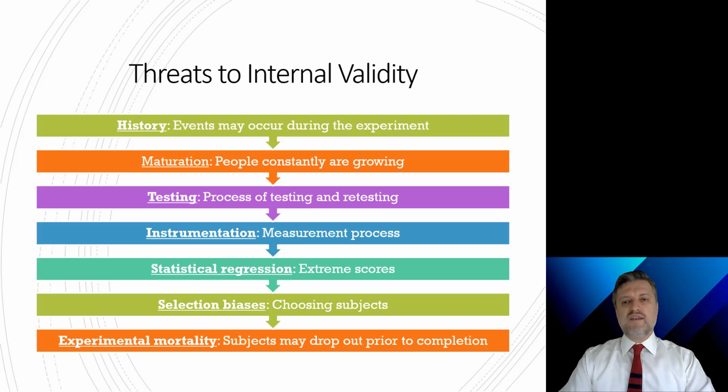Let's discuss some of these threats. History. Historical events may occur during the course of the experiment that confound or muddle the experimental results. Maturation. People constantly are growing and changing, whether as a subject of an experiment or not. As people get older, their view or action related to crime may change, and that may represent a correlation that is not due to the predictor variable.